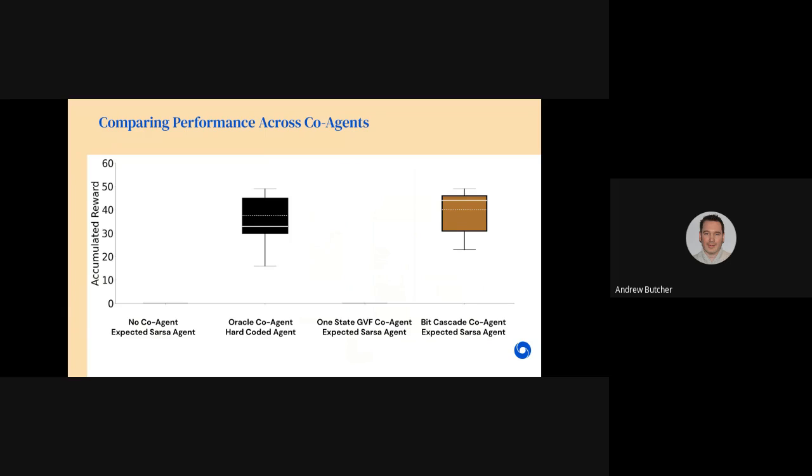The third agent, one-state GVF co-agent, uses a simpler co-agent which aliases temporal information and also cannot solve this task.